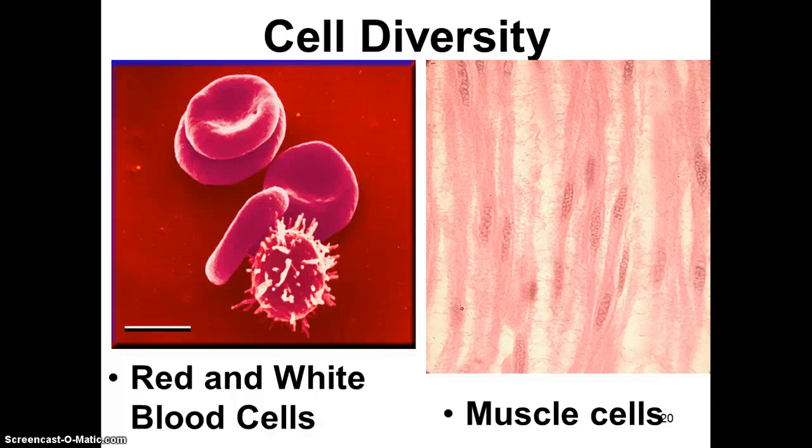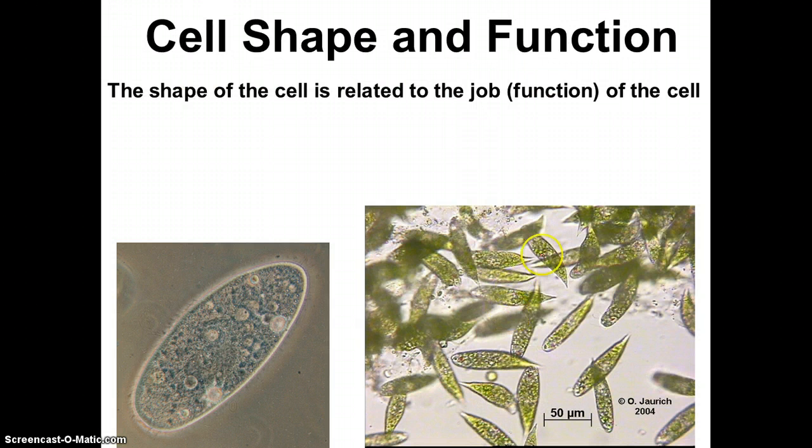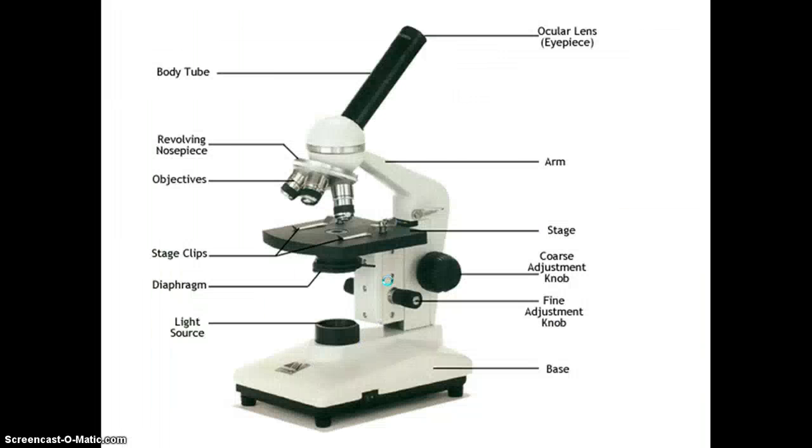Main function is it has hemoglobin and it transports oxygen. Our muscle cells are formed so they can allow movement. Our neurons, you see all these branching dendrites that allow nerve impulses to pass through. Our fat cells have a lot of vacuoles for those fat droplets. So the shape of cells, again, is related to the job.